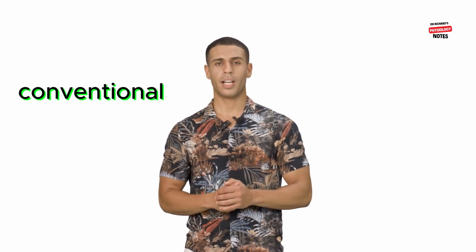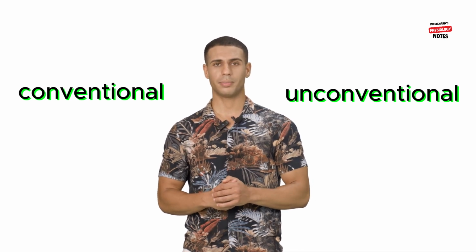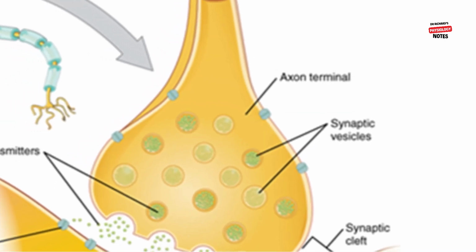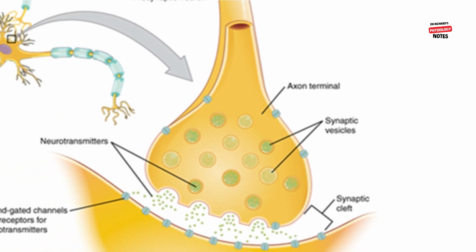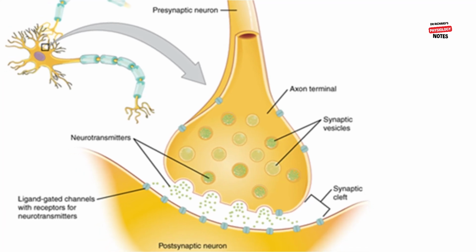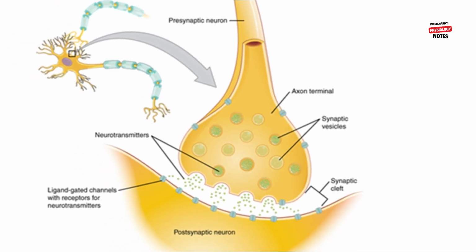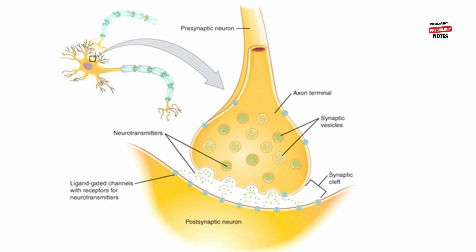There are conventional and unconventional neurotransmitters. Conventional neurotransmitters are stored in synaptic vesicles. They are released when calcium enters the axon terminal in response to an action potential. They act by binding to receptors on the membrane of the postsynaptic cell.